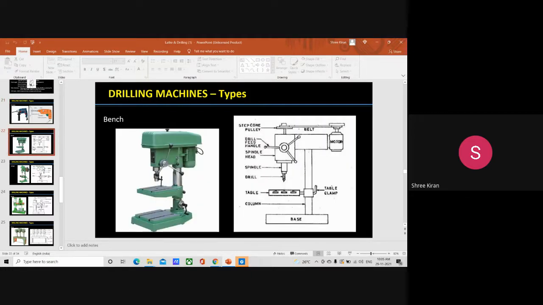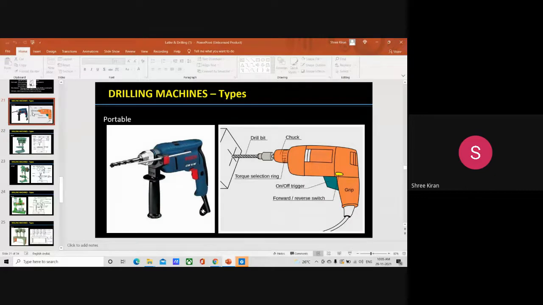What we mean by a sensitive drilling machine is that it is designed for drilling mainly small holes at high speeds in light jobs. It's very small, for light jobs. You can see small drilling machines used in furniture and all that stuff. In furniture setups and cushioning, we can see small drilling machines used for making holes.